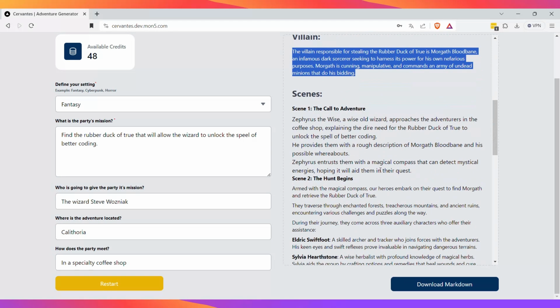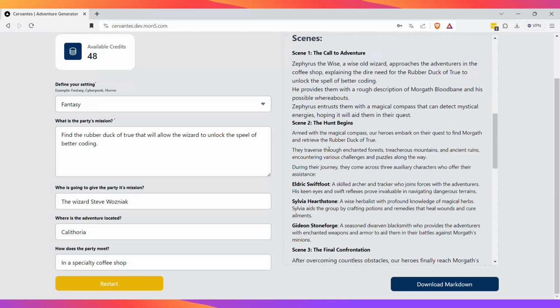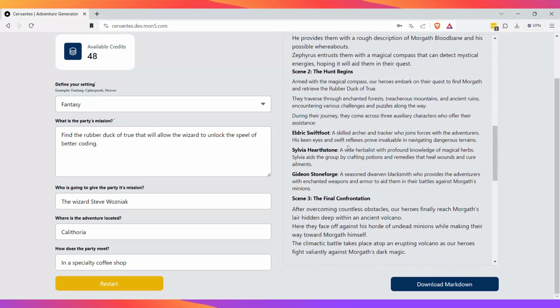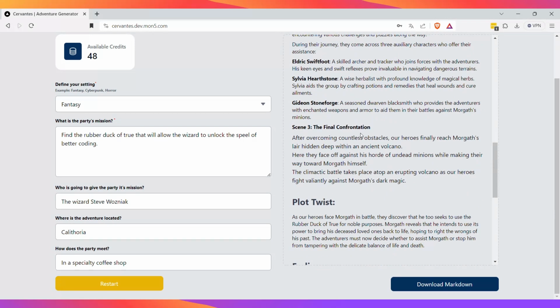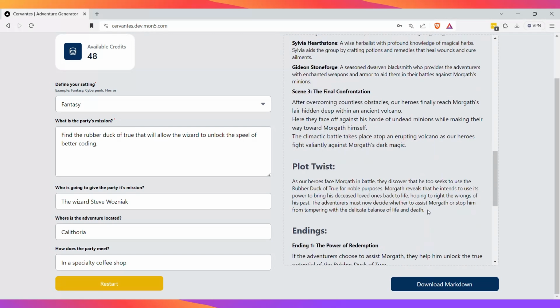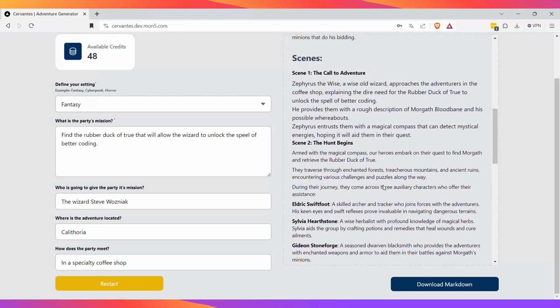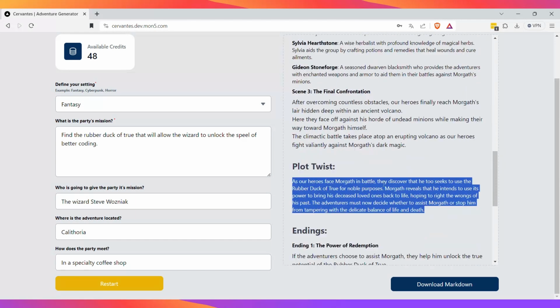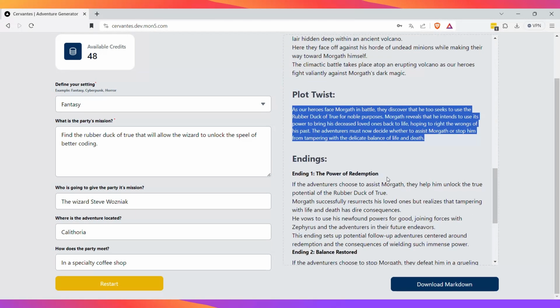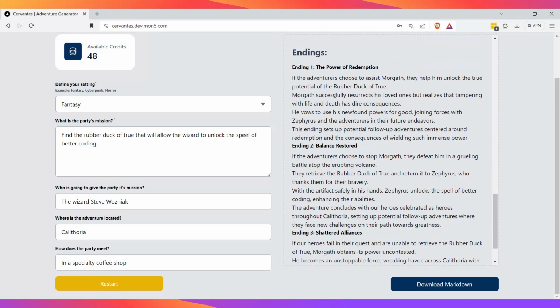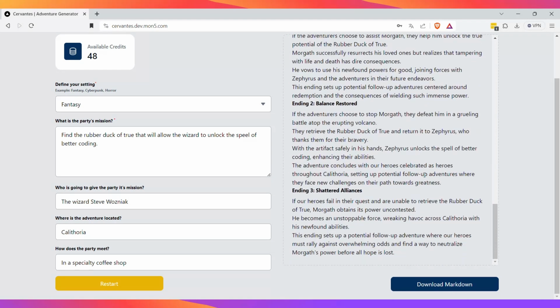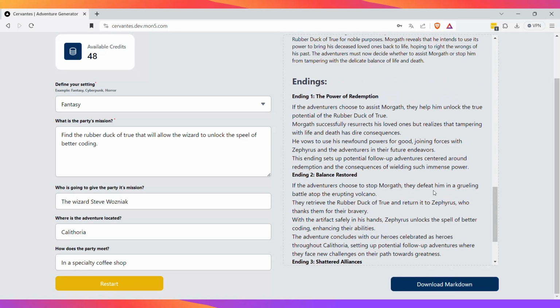So here are the scenes. We divided it in three scenes, with the final confrontation, and we also added a plot twist. So it gets a little bit interesting while you're playing the one-shot. Finally, we also have alternative endings in case you want to go in different directions, right?